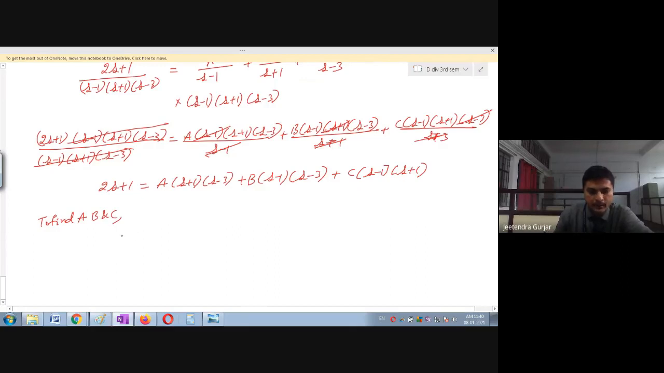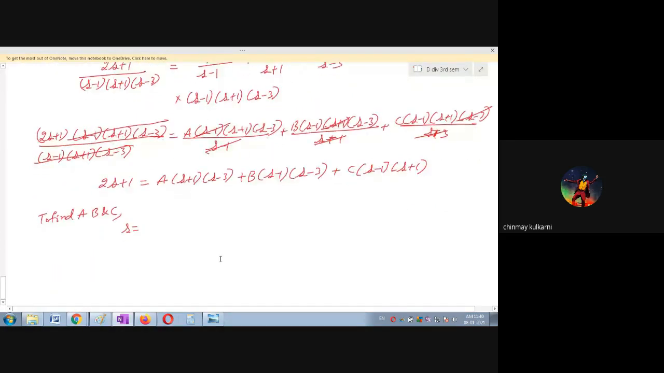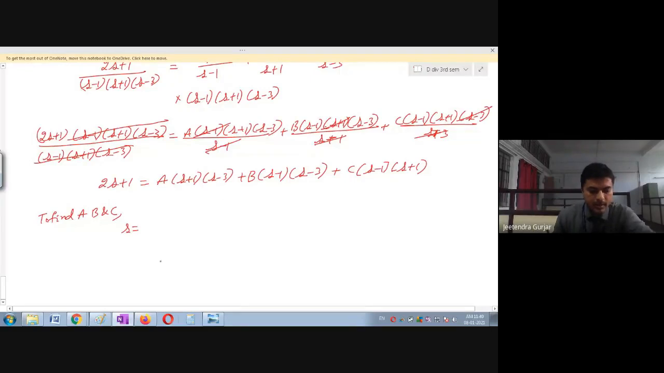Which value of s will I substitute so that any 2 terms must get cancelled? To get C, we can cancel the terms with A and B. Yes, very good. So s is equal to 3, I will substitute here. Let us see. This value will become 0. This value will become 0. A and B terms will become 0 by substituting s is equal to 3. Excellent, very good. Very sharp. You are very active.